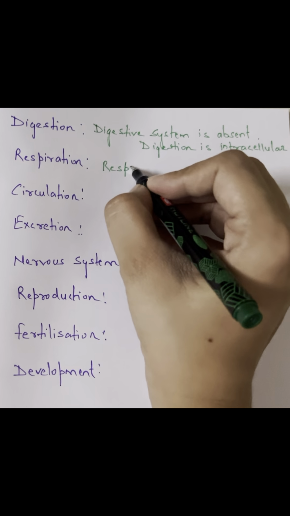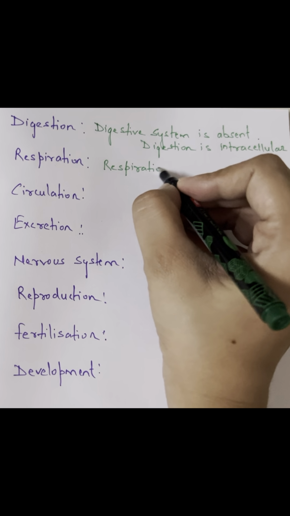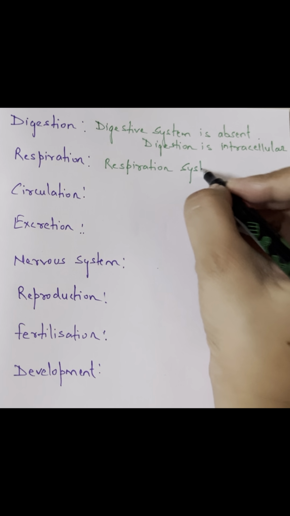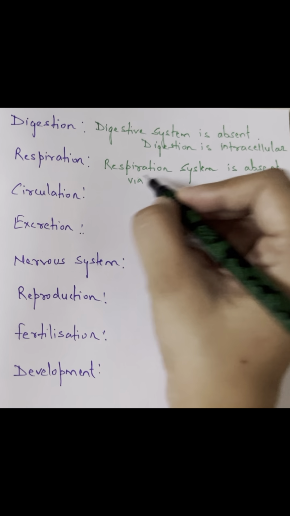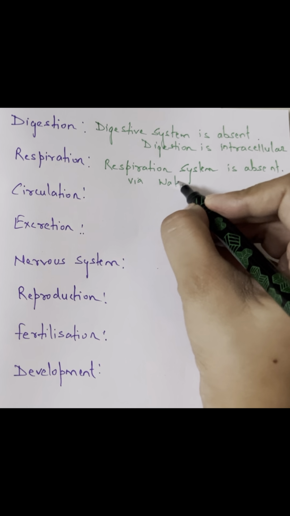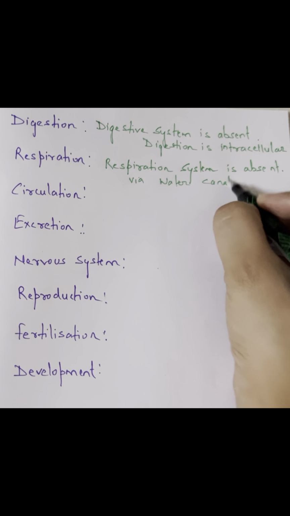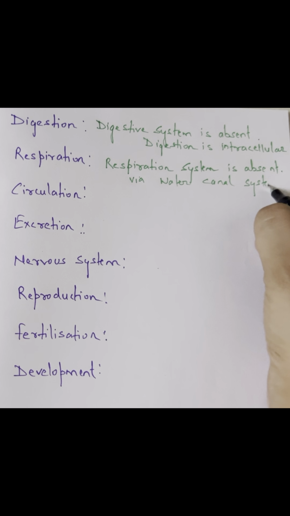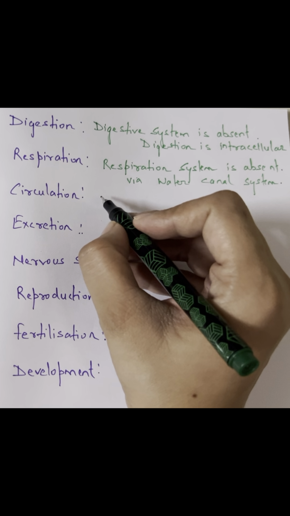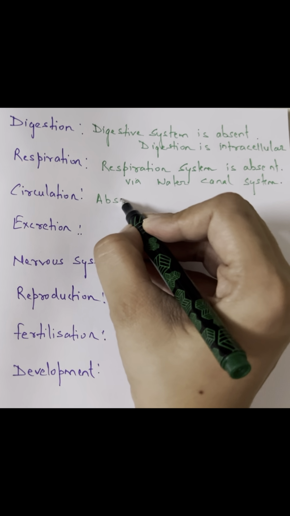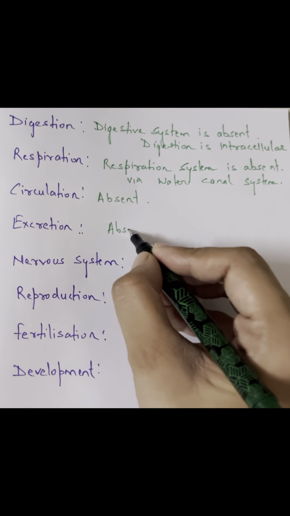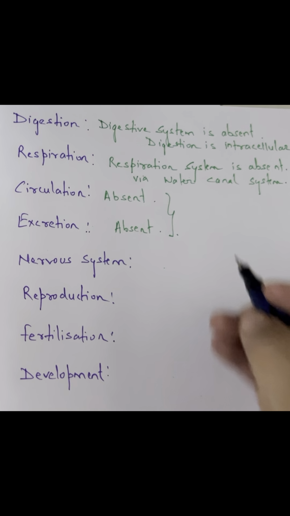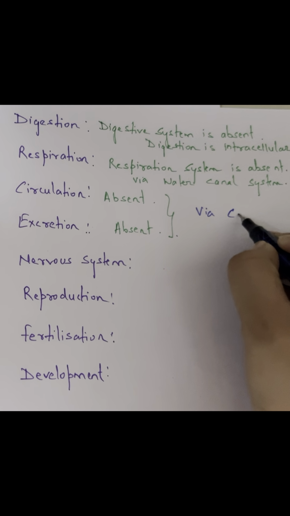Respiratory system, a proper respiratory system is absent in them. But how do they respire? They respire via the water canal system. It's the most important property found. It is a characteristic property found in these poriferans. We will study it later. So it happens via the water canal system. Now circulatory system is again absent in poriferans, and excretory system is also absent. All these important functions will be carried out by the water canal system only.